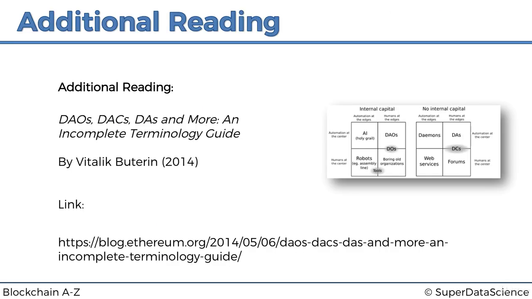And if you'd like to learn more, I would highly recommend this blog article written by Vitalik called "DAOs, DACs, DAs, and More: An Incomplete Terminology Guide", where he talks in great depth about things like autonomous agents, decentralized applications, decentralized organizations, decentralized autonomous organizations, DAOs, and decentralized autonomous corporations. And he gives his thoughts on the differentiation between all of those. What I really like about the article is he's got lots of examples there, including that cloud example that we just went through. And also it's written in very simple language.